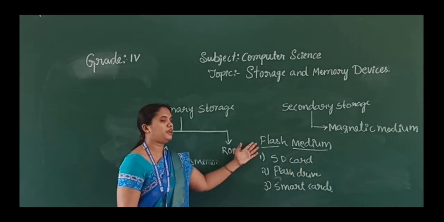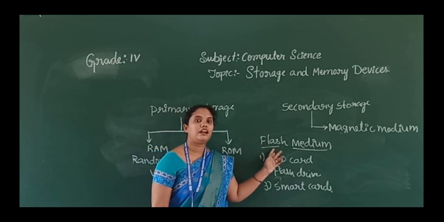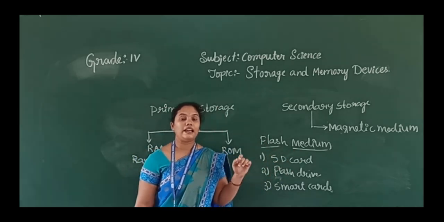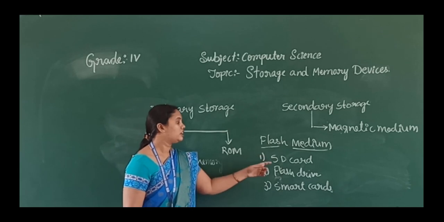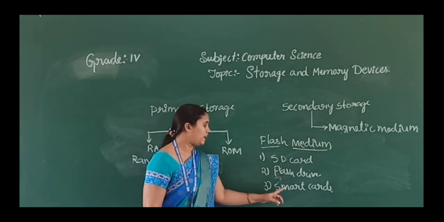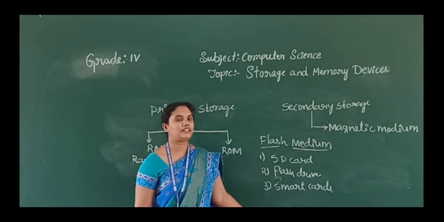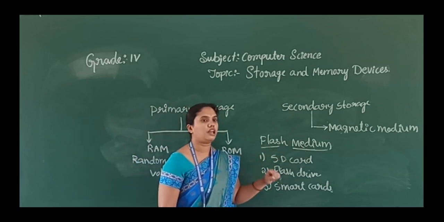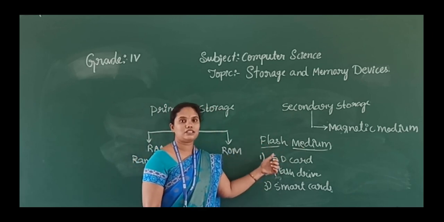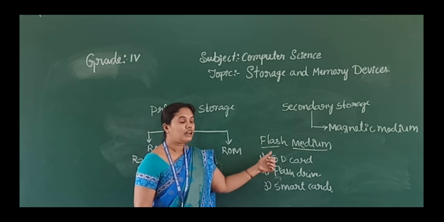So in the flash medium we will read and write the data by electrical signal. So the SD card, flash drive and smart cards are the examples for the flash medium. We will use the electrical signals to read and write the data.